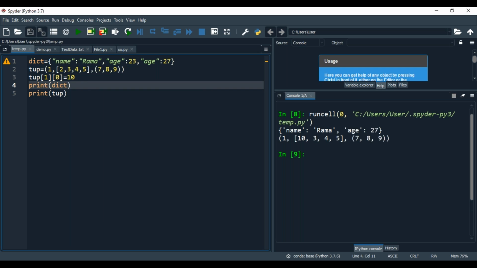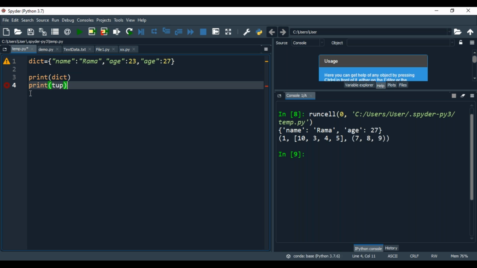See, the 2 is replaced by 10, yes or no? Because list is mutable, but your data type is a tuple. But inside the data type you are using the list values. Lists are mutable, then you can assign the value. Understand? Here, dictionary is also mutable content, meaning content can be modified, right? So that is the reason I'm addressing it in this concept.